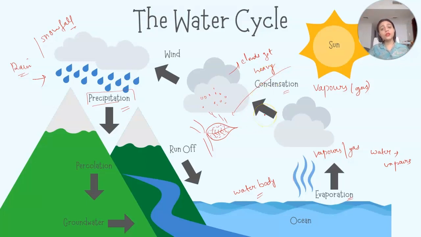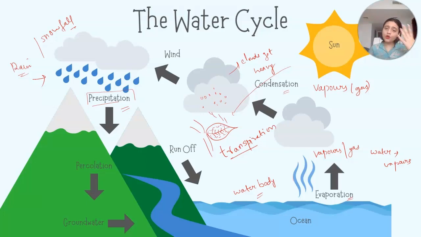So this process, where the water vapors are coming from the leaves, is known as transpiration. Transpiration is nothing but the process in which the leaves exit the excess water. Like our human body sweats, but the leaves transpire.